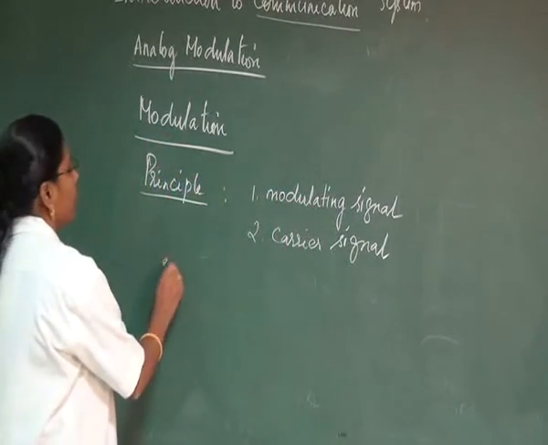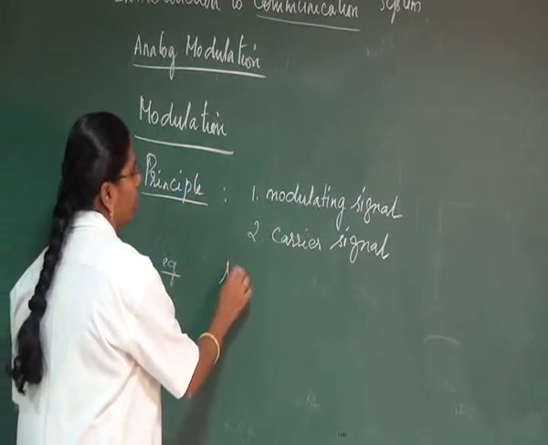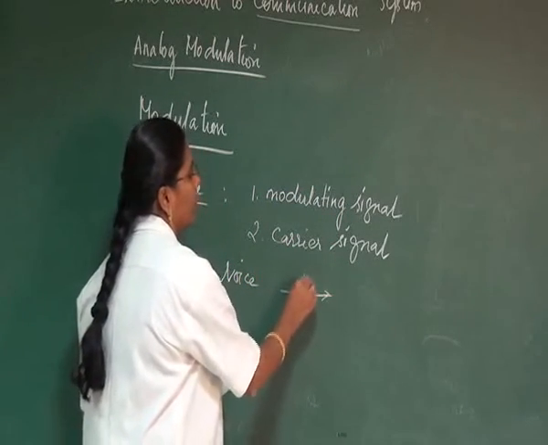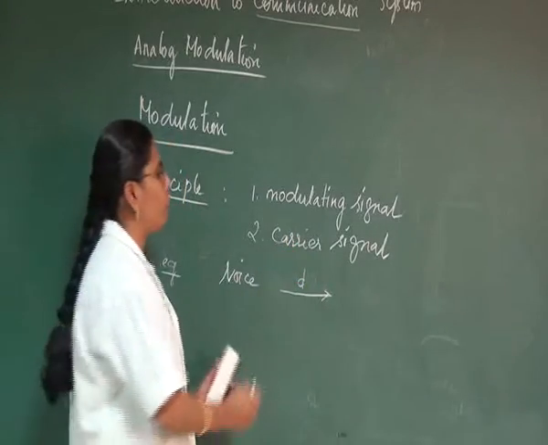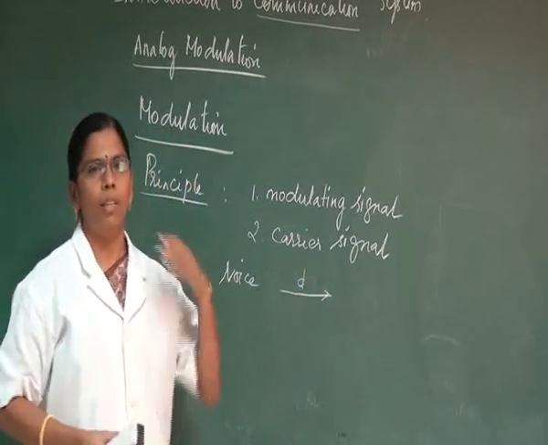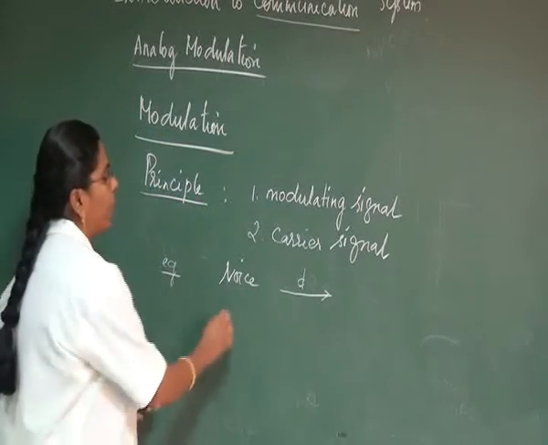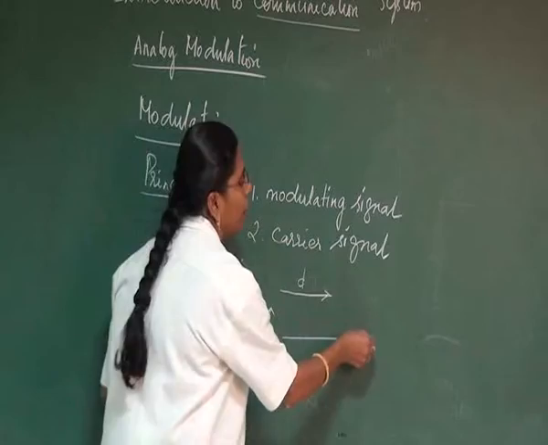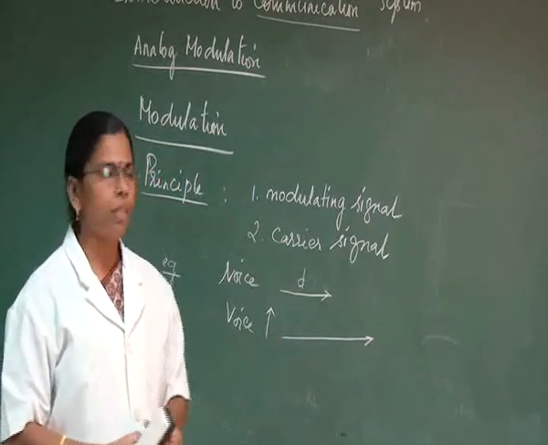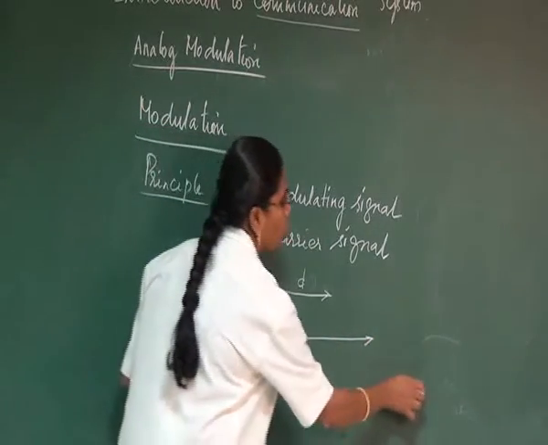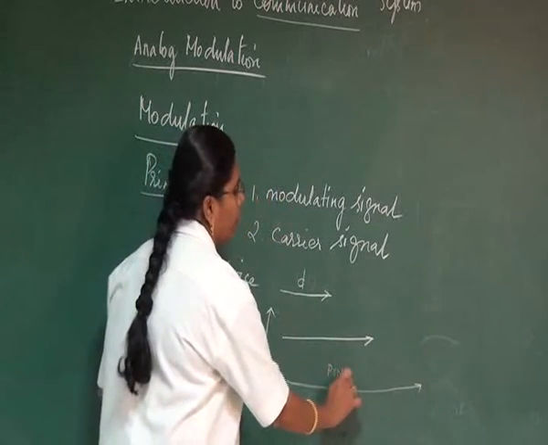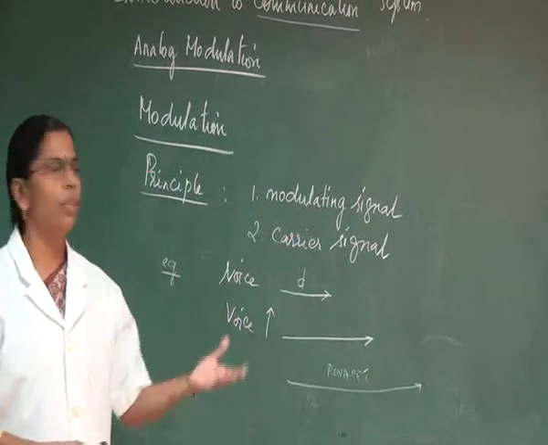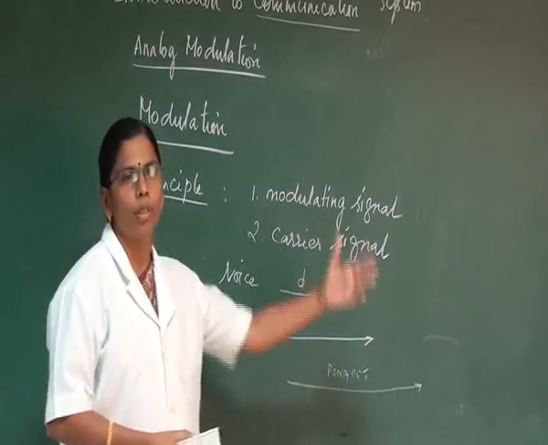For example, if I am talking with my voice, it can reach a distance, let me say D. If I want to cover more distance, I have to increase my volume, so the distance of coverage can be increased a little more. Whereas if I need to cover this whole college, PSNDA, I cannot speak and cover this college, right? So I have to do something so that this voice signal can cover more distance.